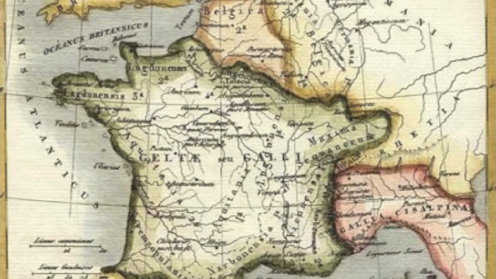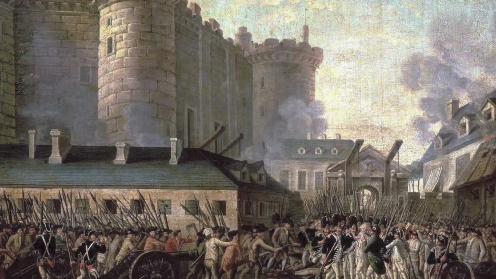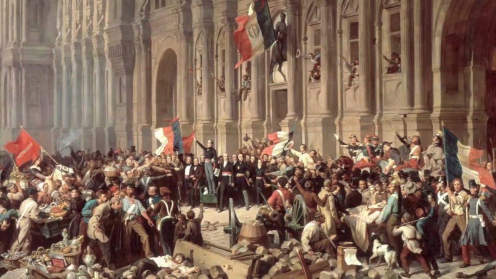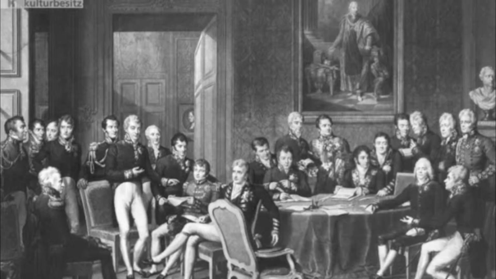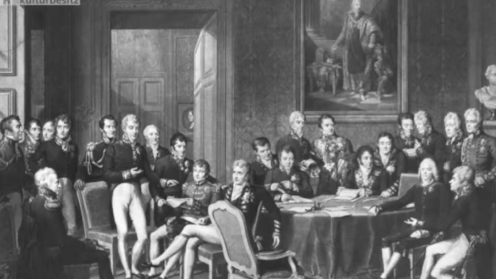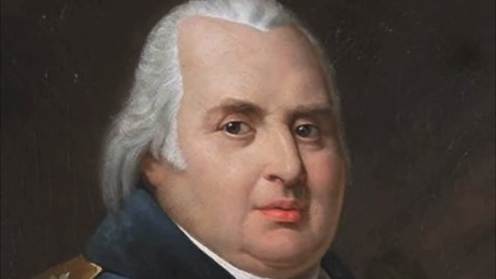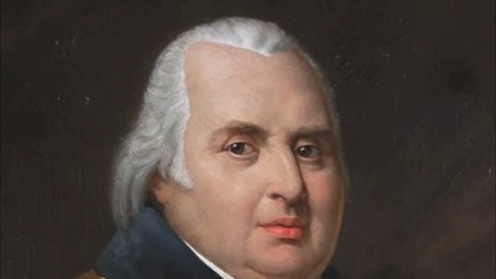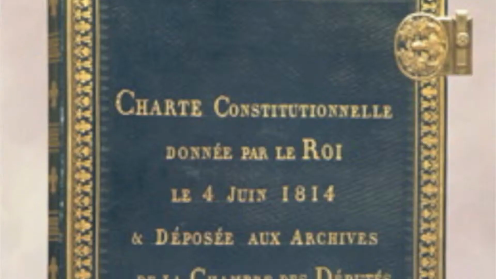After uprisings in the 1820s, France still experienced widespread discontent. Street protests in 1830 and 1848 erupted into revolts that spread from Paris to the rest of the country. After the Congress of Vienna in 1815, Louis XVIII had been restored to the French throne. He issued a constitution called the Charter of French Liberties, which placed a two-house legislature in France, while also limiting the freedoms of the press.